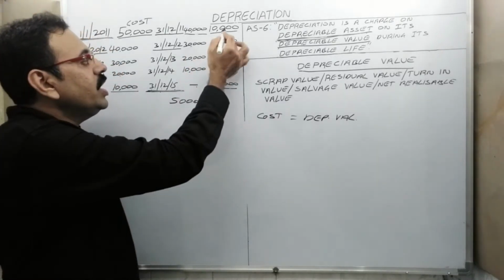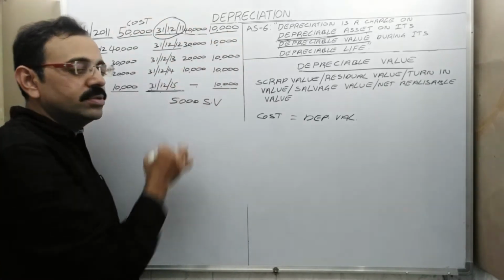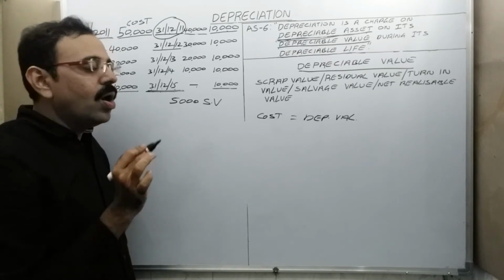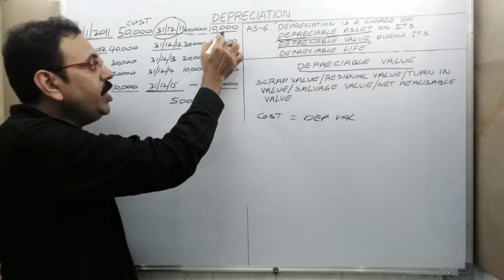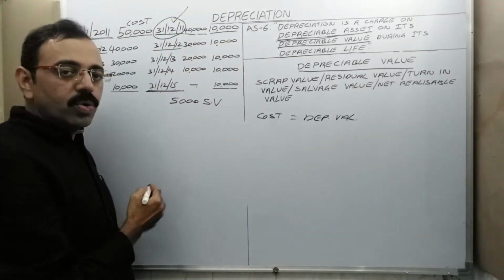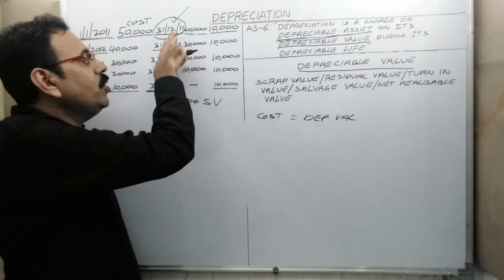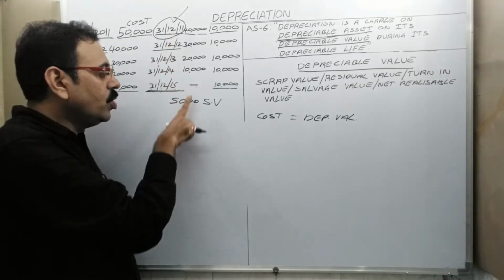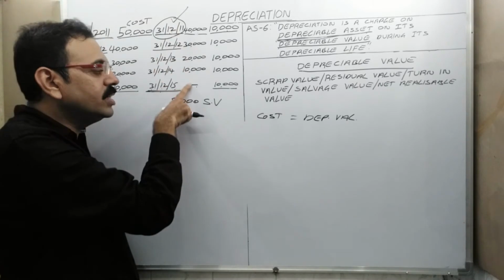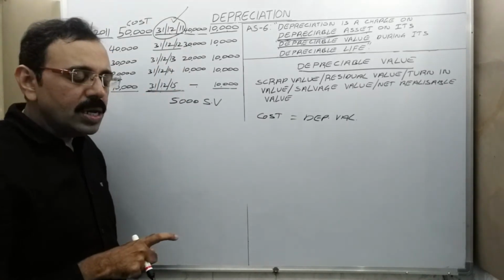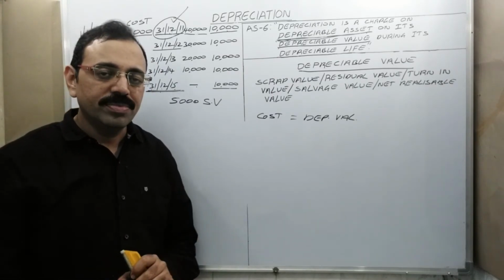Means the first time when we are calculating this depreciation, at the end of the first year, in 2011 on 31st December, we should calculate the depreciation. On that day we are going to write the scrap value amount. Since we don't know the exact scrap value amount, what should we do? We should estimate the scrap value. So remember, scrap value is always an estimated value. It is not the actual amount.